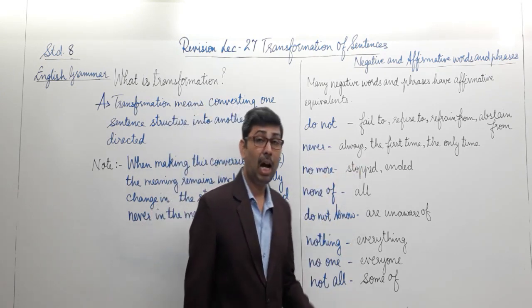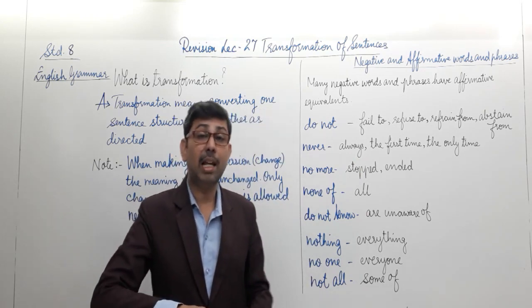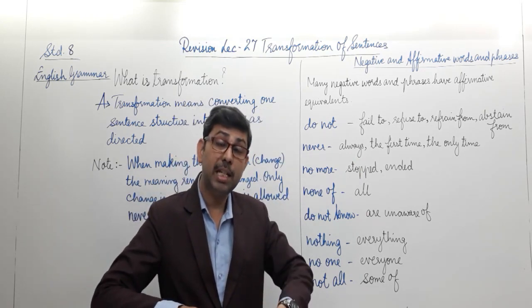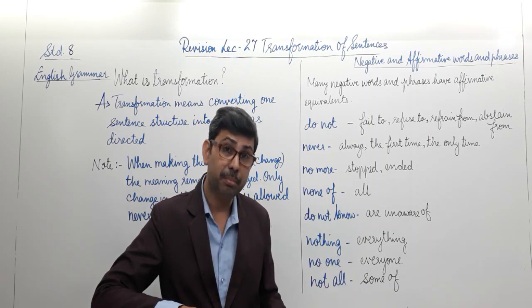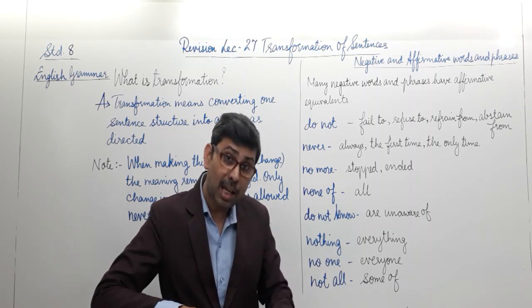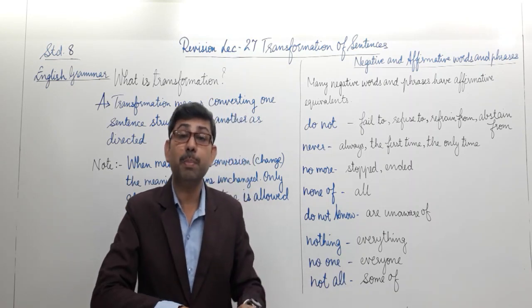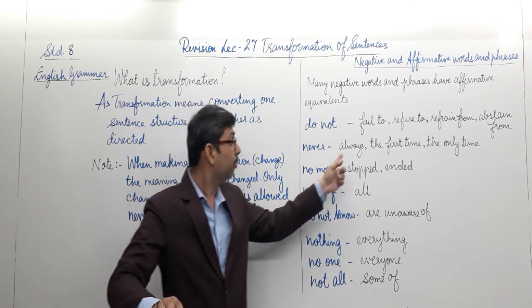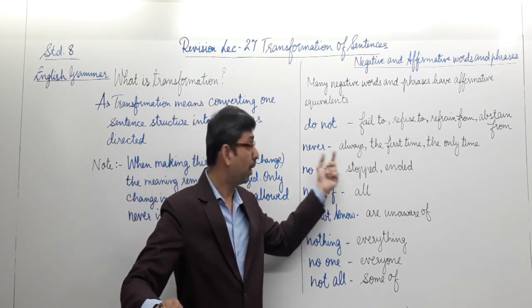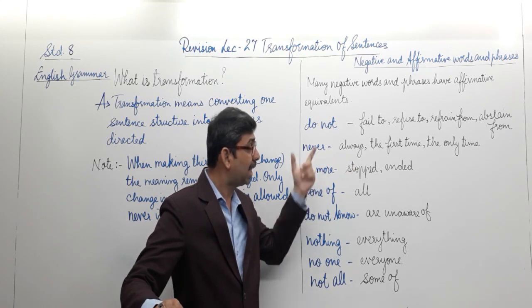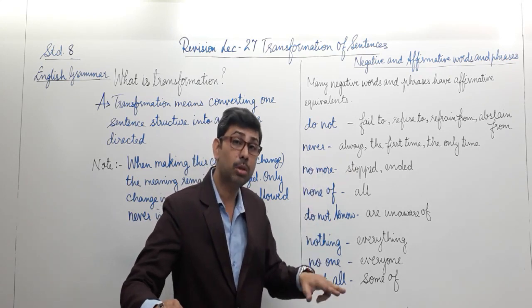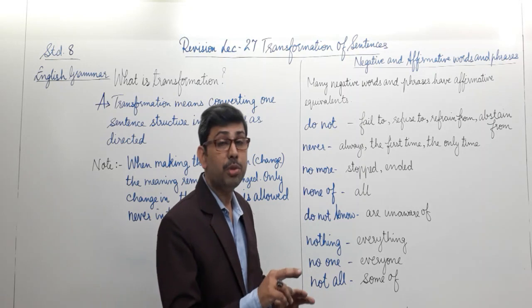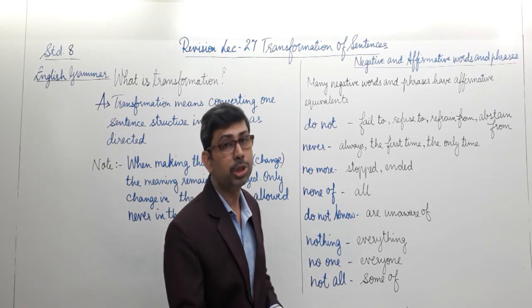For example, I say, I never speak lies. I will say the same sentence in the positive sense: I always speak the truth. The word I have used here is always. The meaning is the same, but we have changed the negative sentence into its positive structure now.